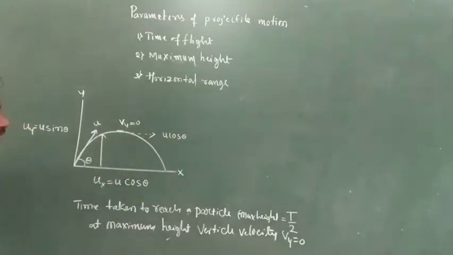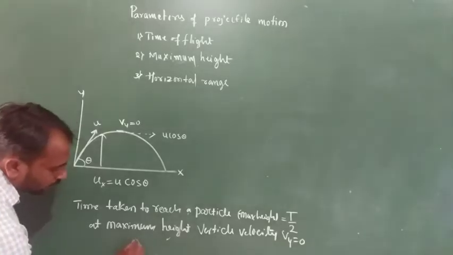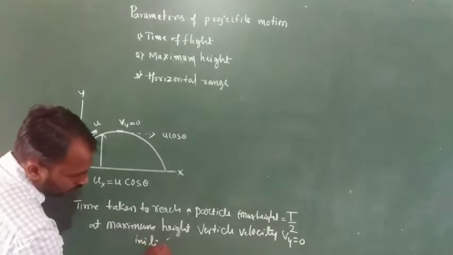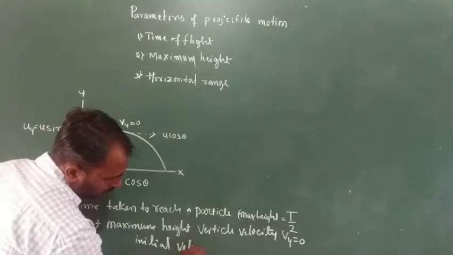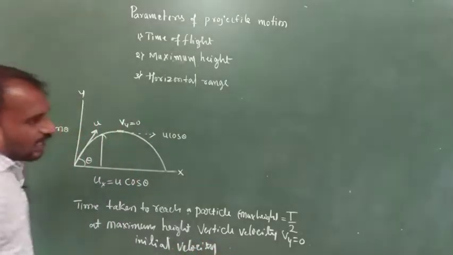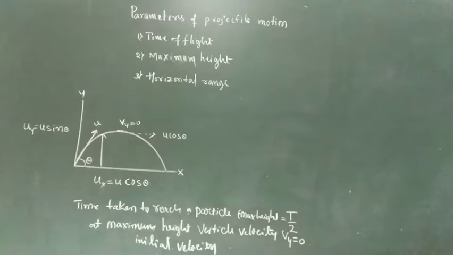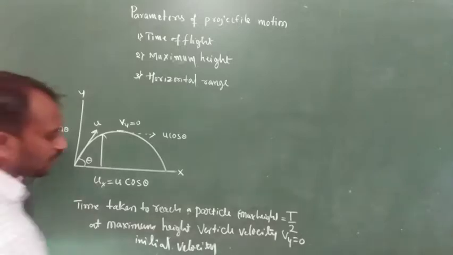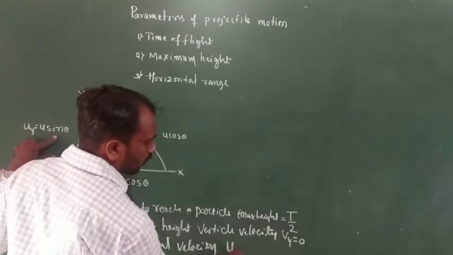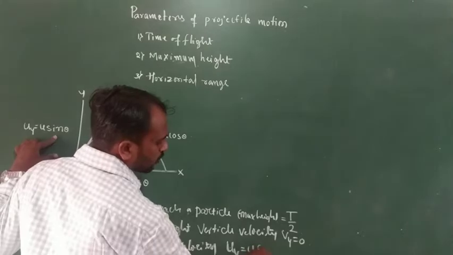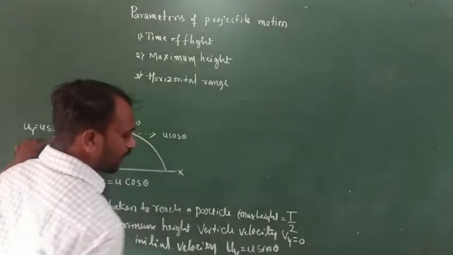Here the initial velocity we already know is u, and the final velocity is Vy. The initial velocity along the vertical component is u sin theta, that is, uy is equal to u sin theta.